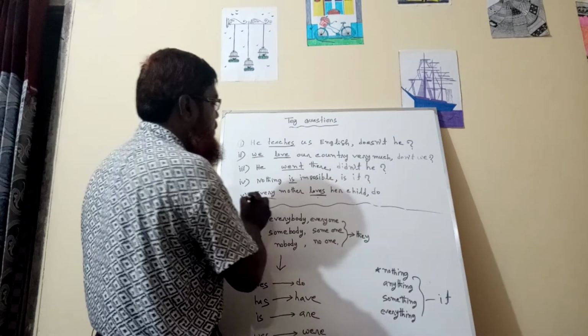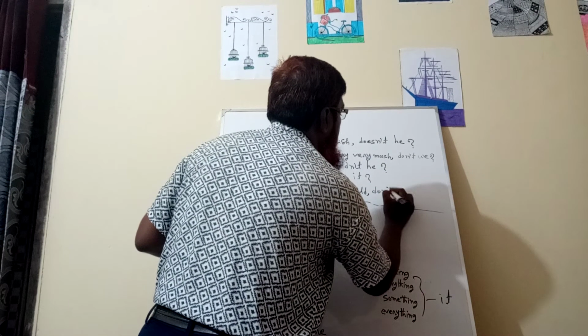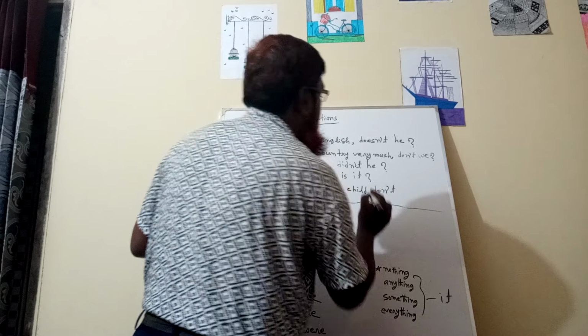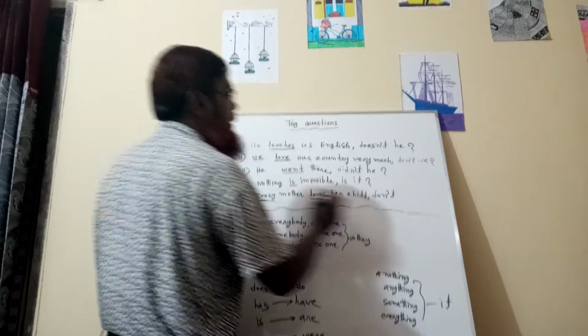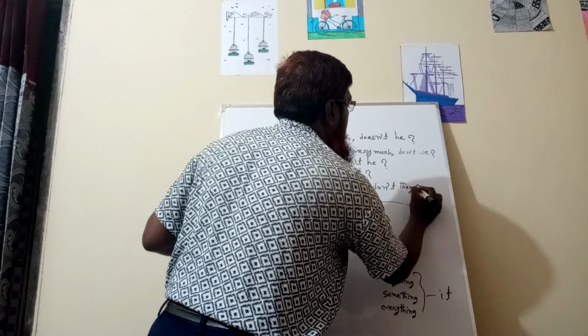As there is no negative word, we will have to use the negative form of this auxiliary verb, then the subject.